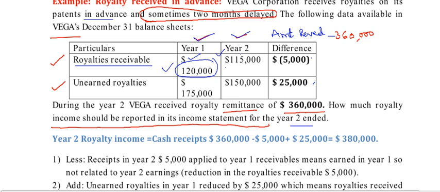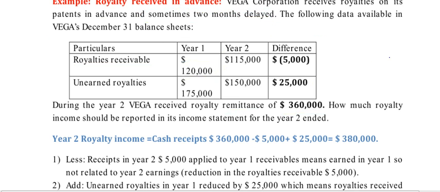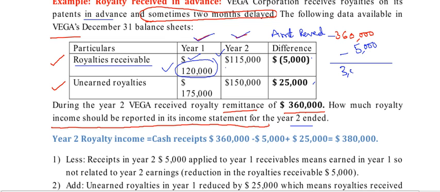So the 5,000 is already included in 360,000, and the 5,000 will be deducted. The value 355,000 is the royalty related to this year, we are assuming. And next one.